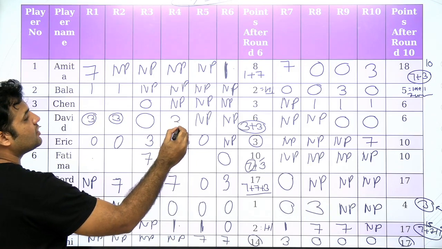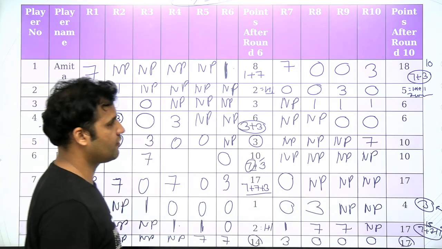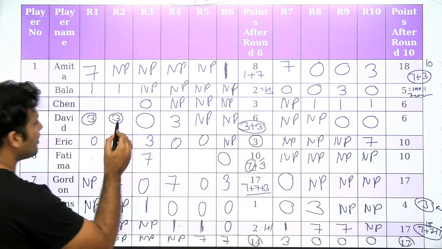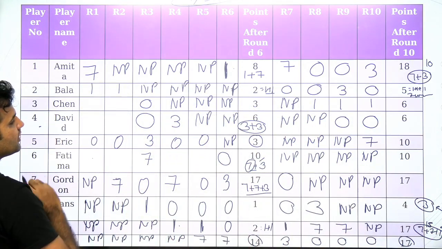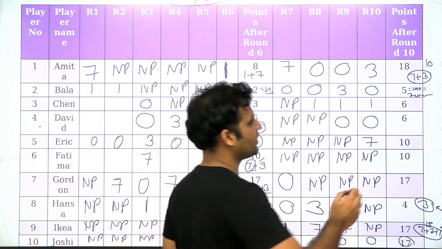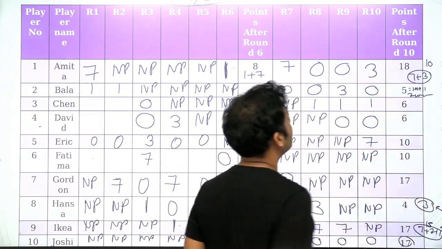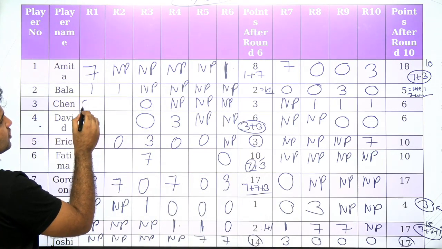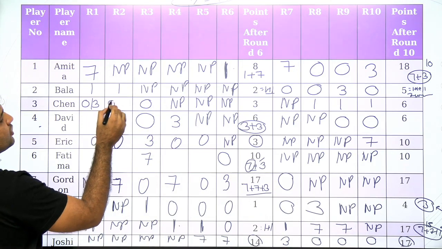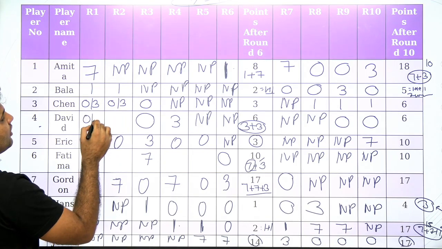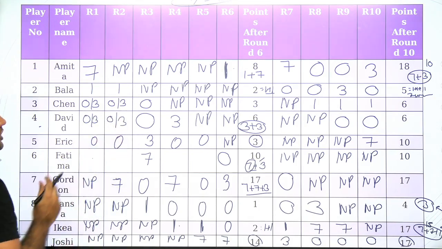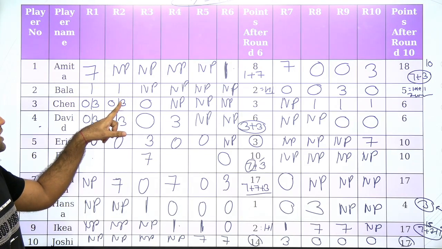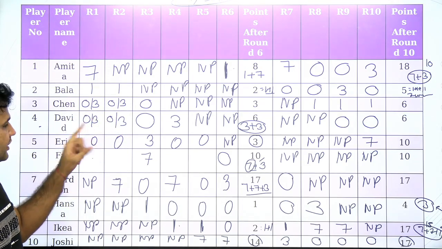And David cannot have both 3 here. So 1 3 of David will definitely be in round number 4. Right? This is completely a kind of Sudoku puzzle, if you can just observe it. Now, in any of these two rounds, the score of Chen and David can be anything, 0 or 3, depending upon their relative position. If Chen is getting 3 here, then David will get 3 here. If Chen is getting 3 here, then David will get 3 over here.